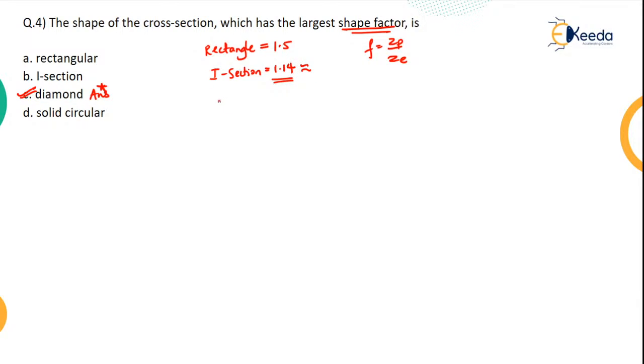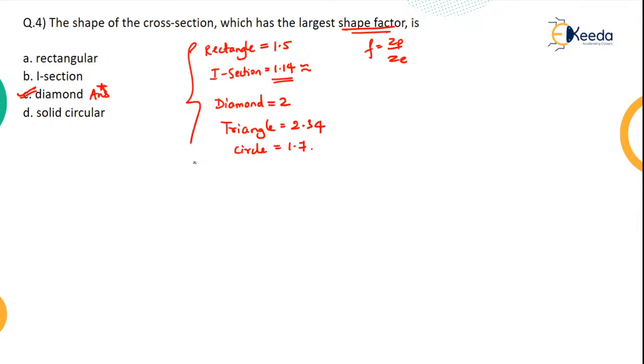Then for diamond it is 2. Then for a triangle, actually, it is the highest, but in the options there is no triangle, so I have chosen the diamond. And for circle it is 1.7.